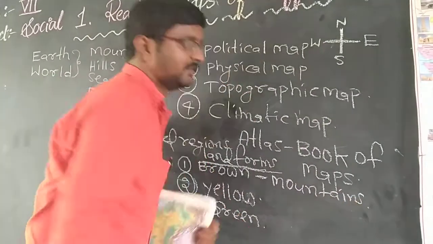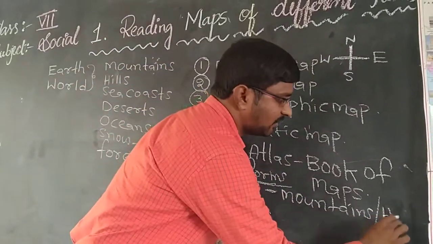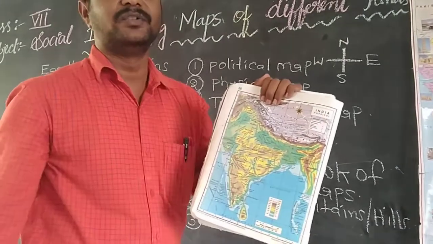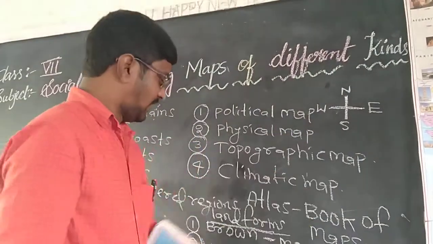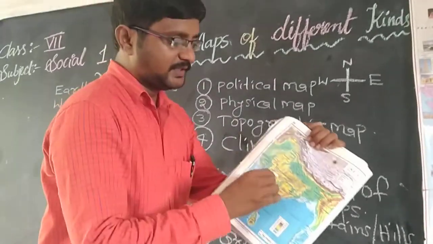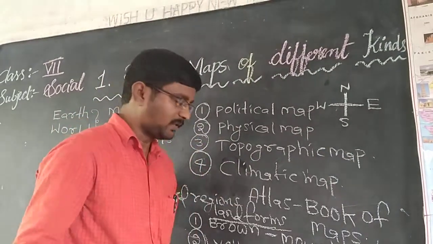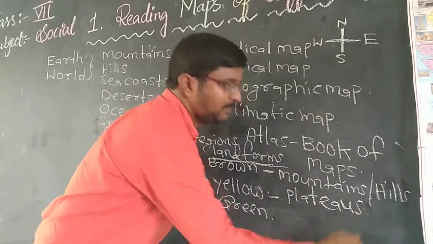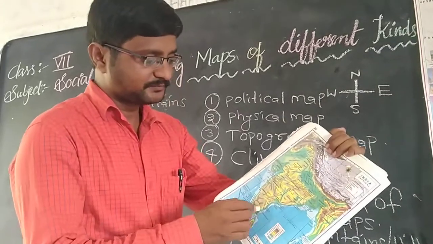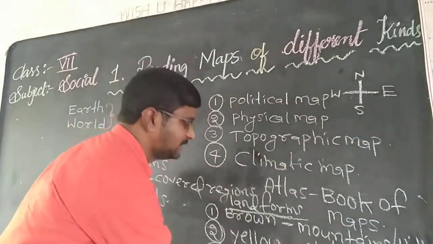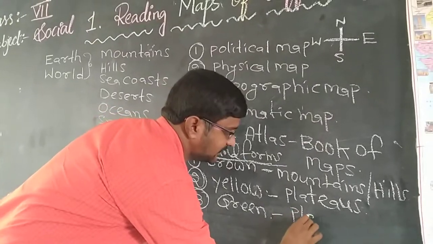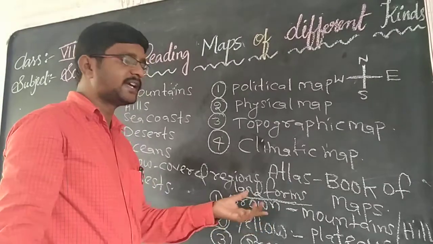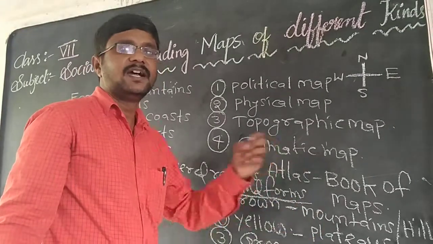It means mountains or hills, right? So this entire region is covered with mountains and hills. And if you observe, all this region is covered with yellow part. Yellow part is representing plateaus. And last, green color is representing plains region, right? Based on the heights, they are different. These are called different kinds of landforms based on their heights.